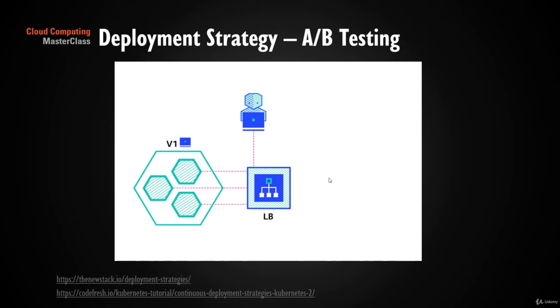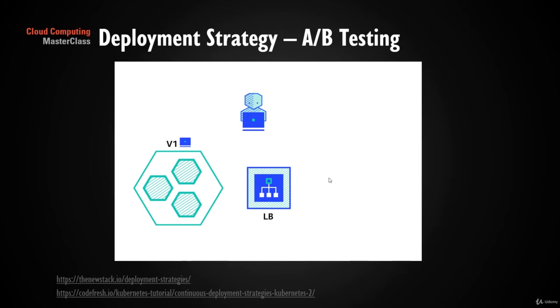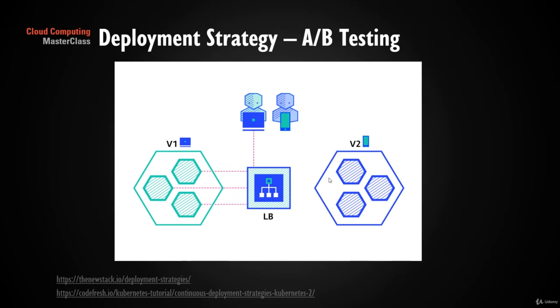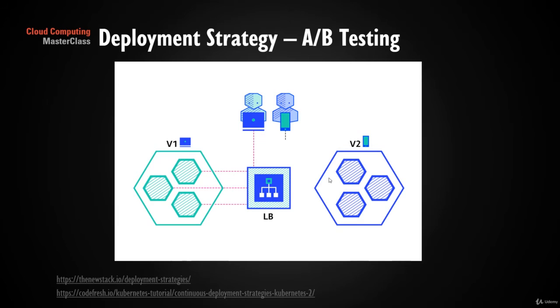The last one is A/B testing. You can think of it as similar to a canary in the way it happens, but here you move the traffic for specific users, and this is very important. This is something you cannot do in any other deployment, where it is very specific to types of customers.